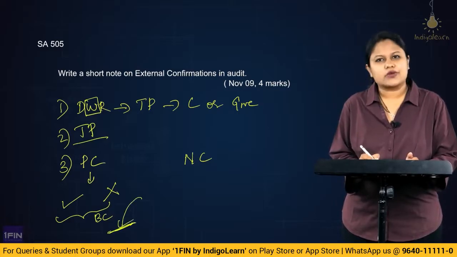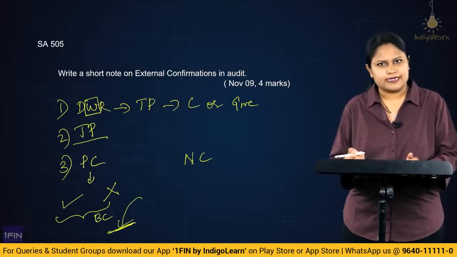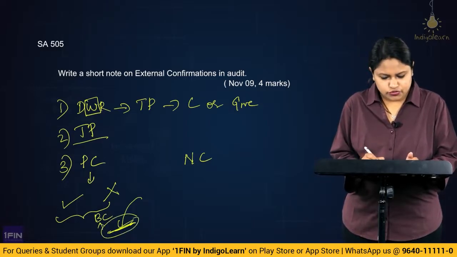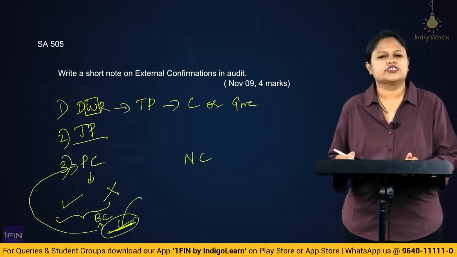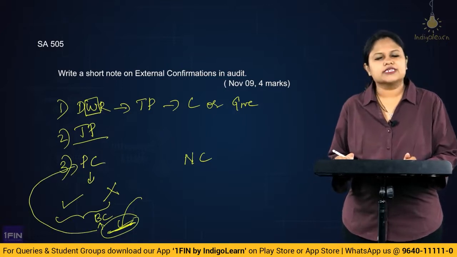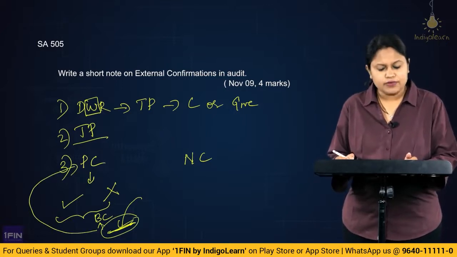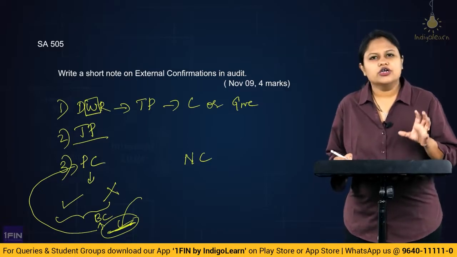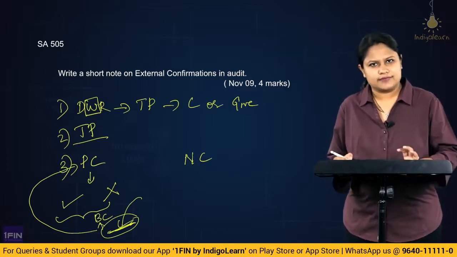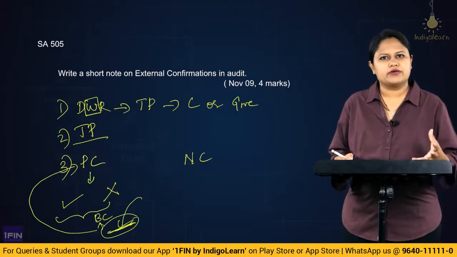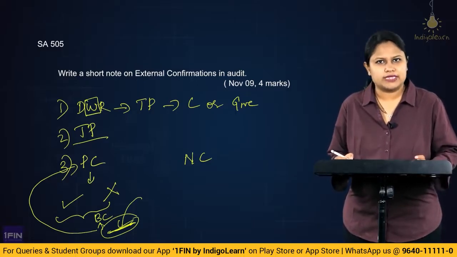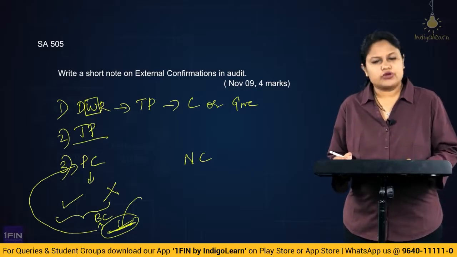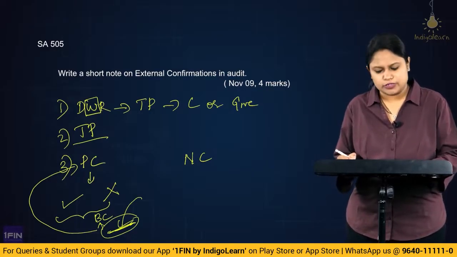So this detail is required to be filled by whom? The third party. Alright. So this we call it to be a blank confirmation, which is very much a part of a positive confirmation request. So in a positive confirmation, you ask the other party to reply whether they agree or they disagree. Sometimes you don't give them the information, you request the information from them by keeping it a blank. So we call it to be a blank confirmation, which very much comes as a part of a positive confirmation.